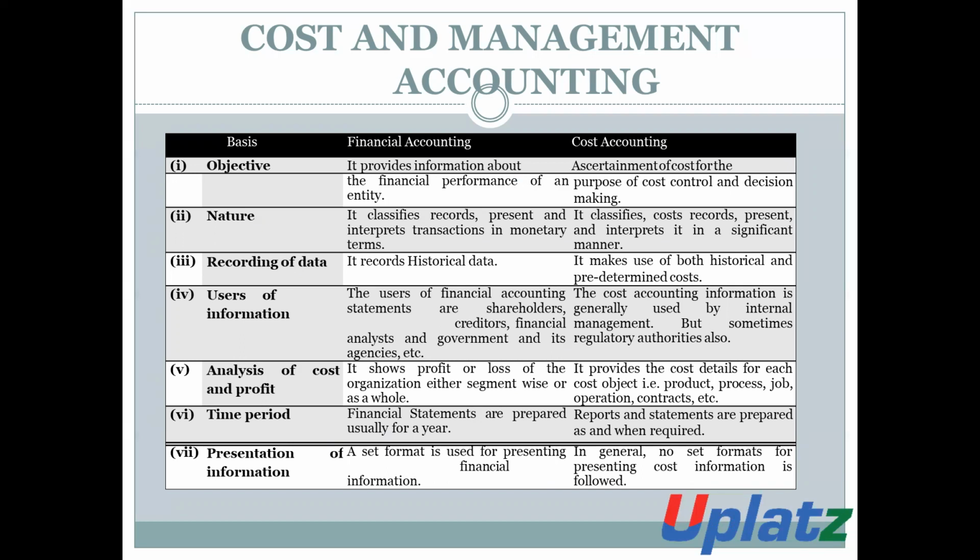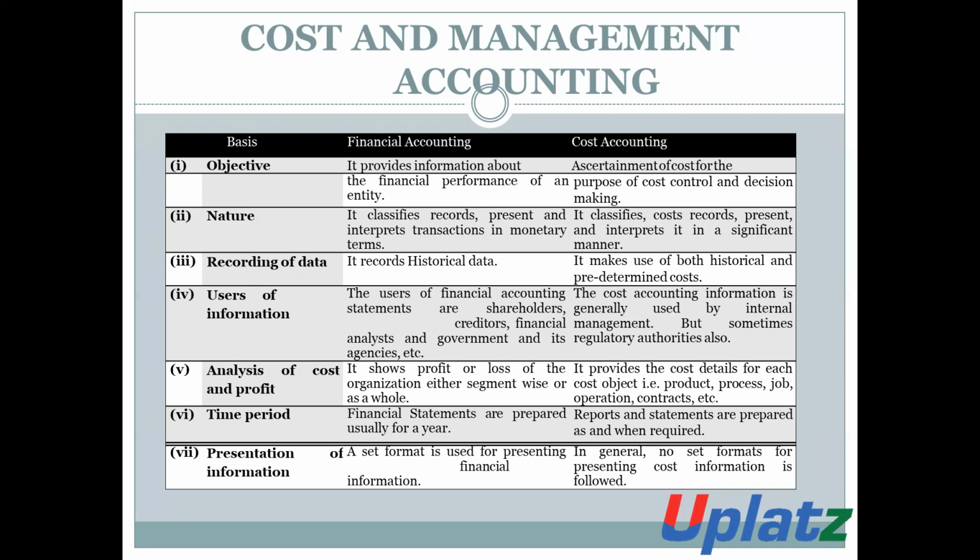Financial accounting classifies, records, presents and interprets transactions in monetary terms, but cost accounting presents the data in a significant manner. Financial accounting records historical data, but cost accounting uses both historical as well as predetermined cost.